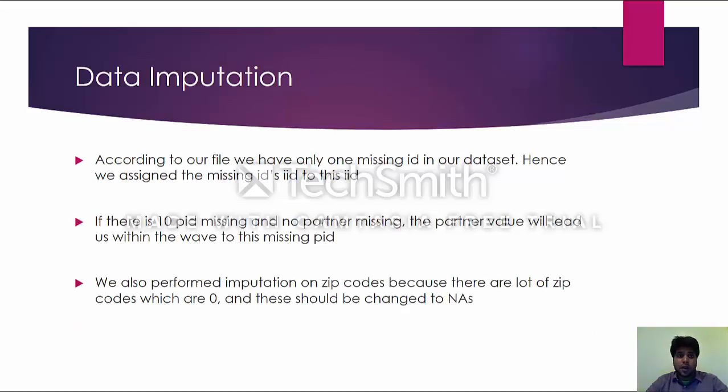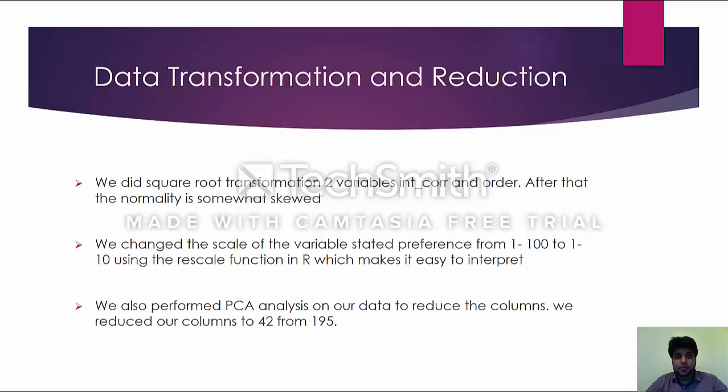Next was the data imputation part. According to our file, we have only one missing IID in our dataset, hence we assigned the missing IID. We followed this logic: if there is a PID missing and no partner missing, the partner value will lead us, within the wave, to this missing PID. We also performed imputation on zip codes because there are a lot of zip codes which are 0, and this should be changed to NA.